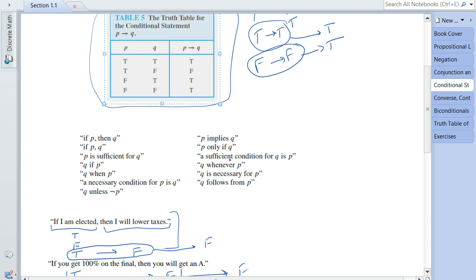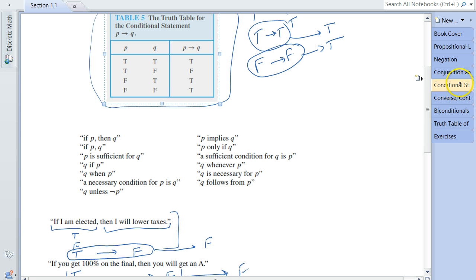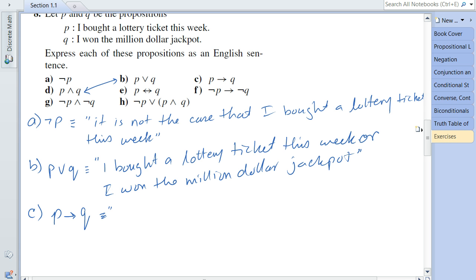So now the choice is ours. In the exercise, the way we answer this question, the choice is ours. We can choose any of those expressions to answer this question. Now, the most straightforward one is the first one, if P then Q. So I'll be using that to express this compound statement. I'm going to apply it directly.